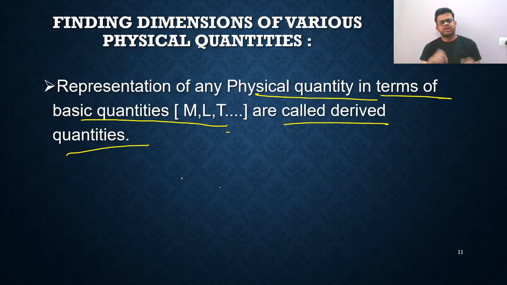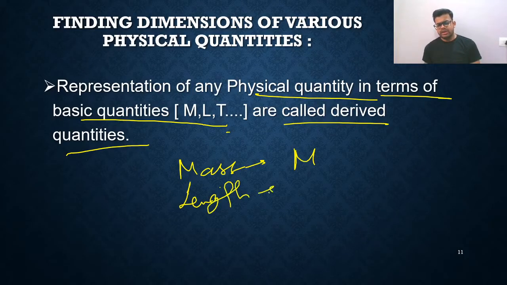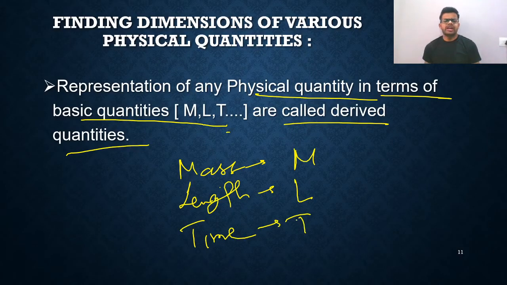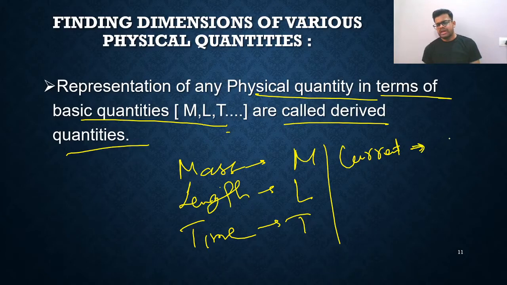We are just going to represent the basic quantities. For mass you will use M, for length you will use L, and for time you will use T. After that, for current you can use ampere, either ampere or I. It depends on the option which you want to use. Both are correct.